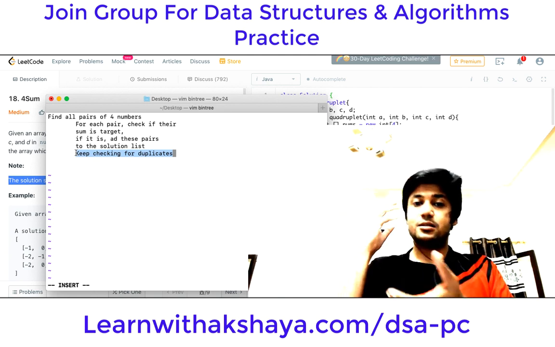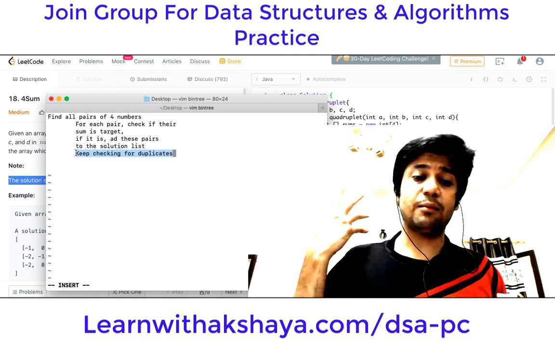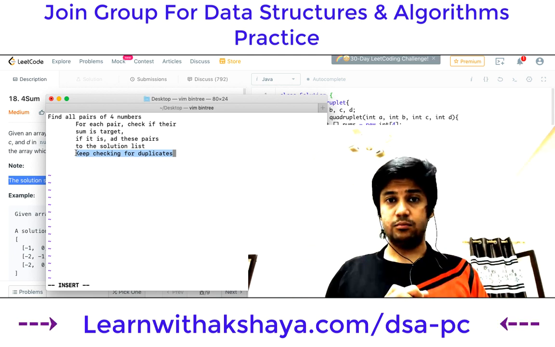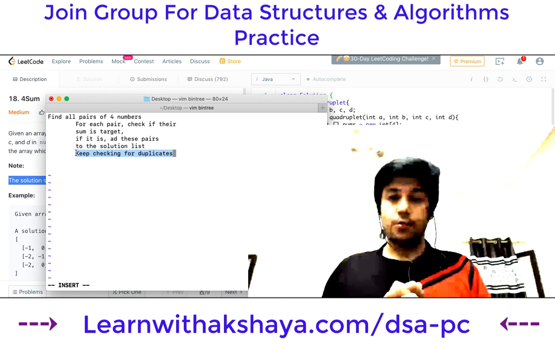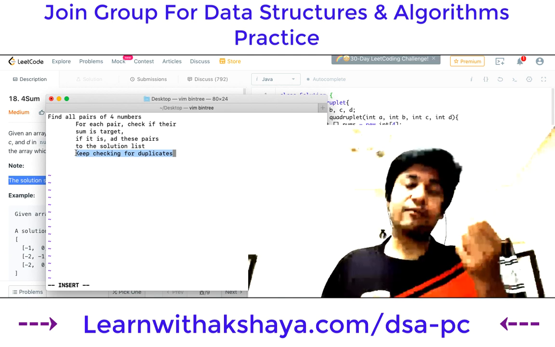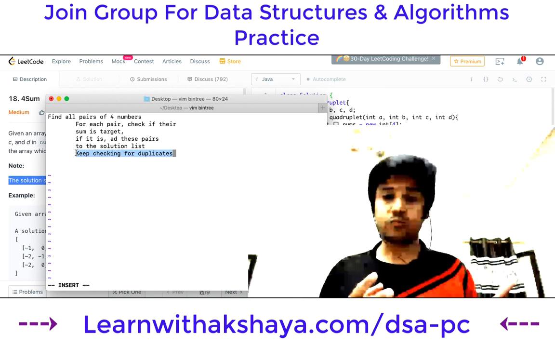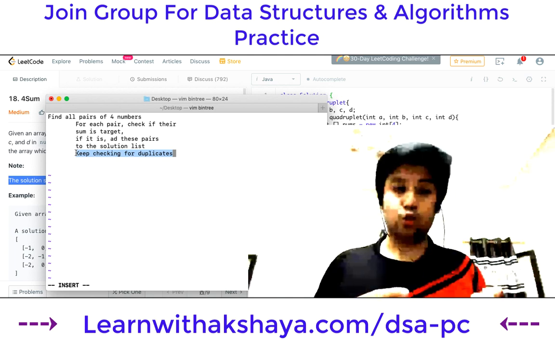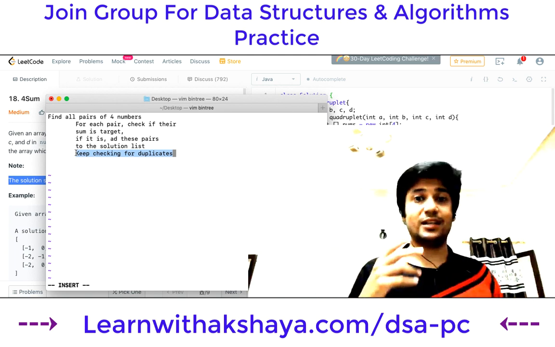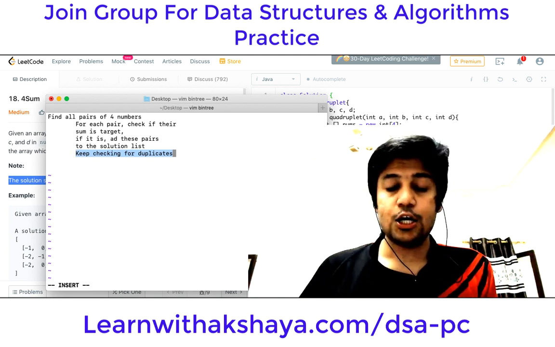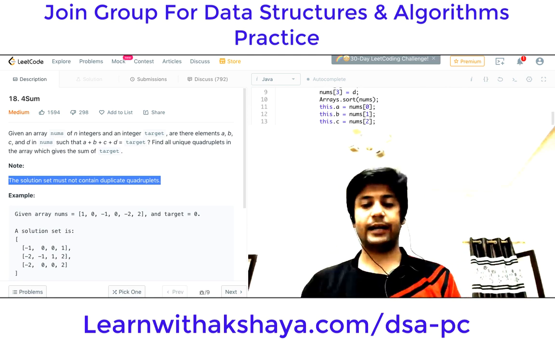But here comes the difficult part in this one. How do you do it when there are 4 numbers? Because if you have one given number, how do you know what you have to find? So let me show you the solution, how we can work on this. How do you actually match whether the given number is present or not? Ignore the part of the code which I am not explaining right now, and just focus on the part that I am explaining.